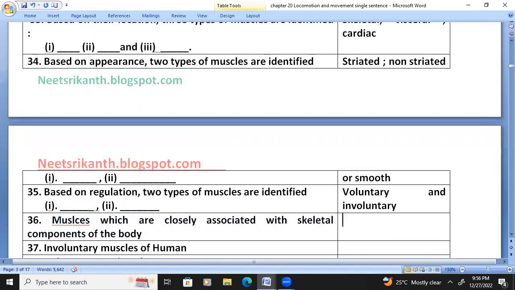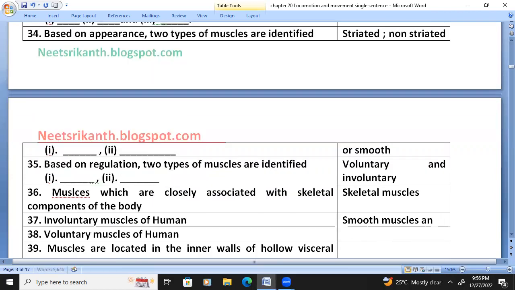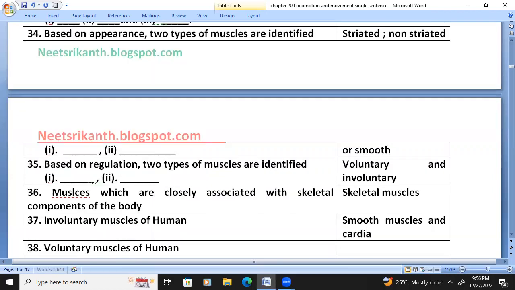Muscles which are closely associated with the skeletal components of the body are skeletal muscles. Involuntary muscles of humans are smooth muscles and cardiac muscles. Voluntary muscles of humans are skeletal muscles.